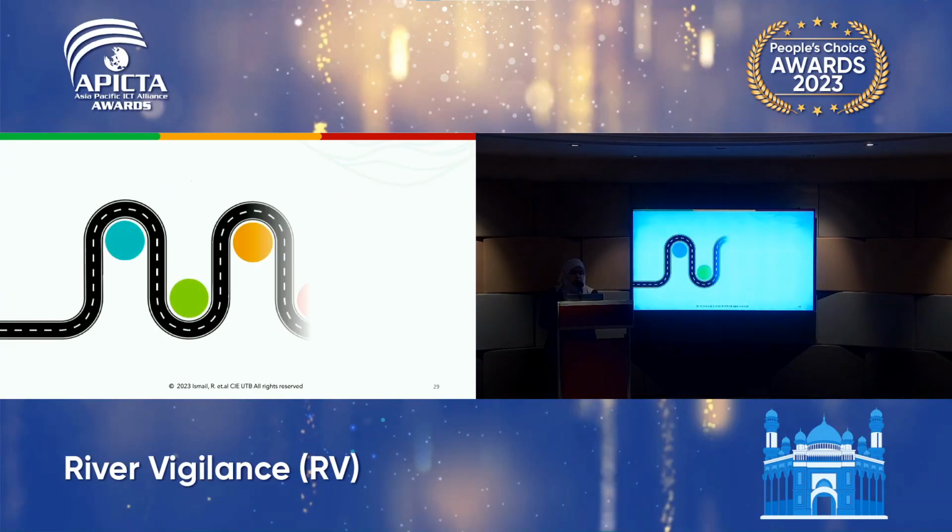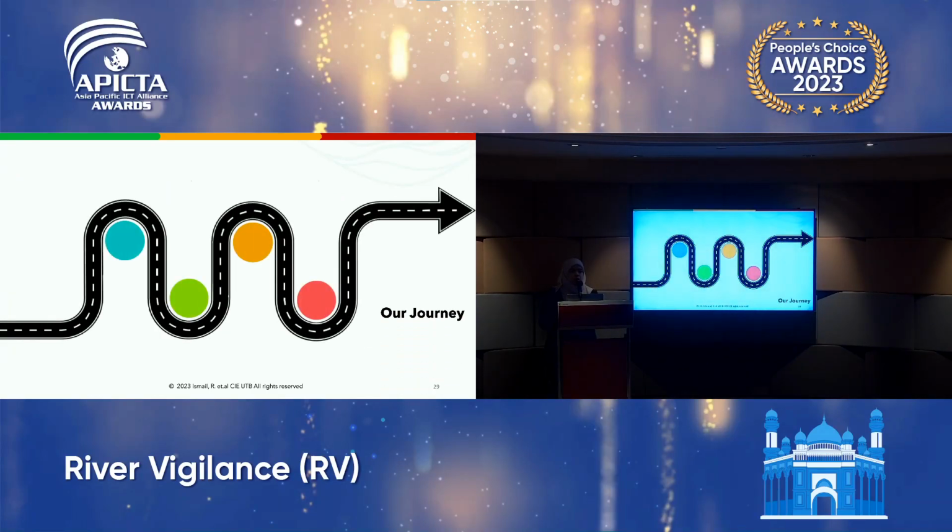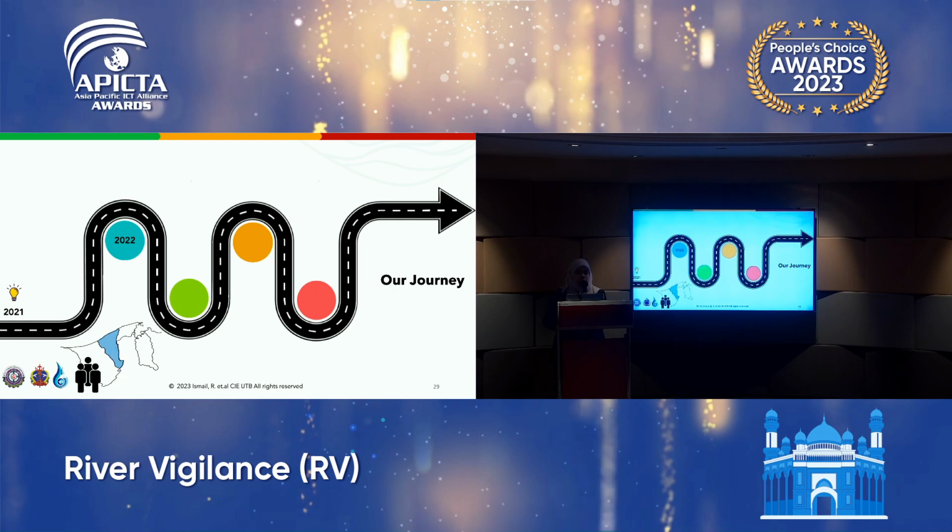Moving on to our journey. It all started off with an ideation in 2021 and also curiosity. As we moved forward to 2022, we focused on one district that involved 3 stakeholders. In 2023, we expanded to 2 districts that involved more stakeholders as well as residents.